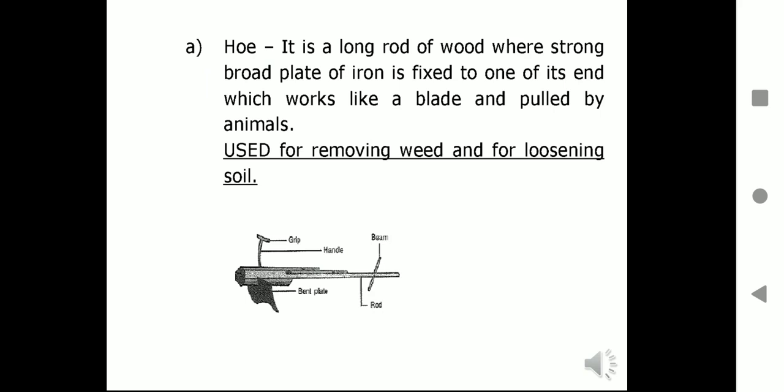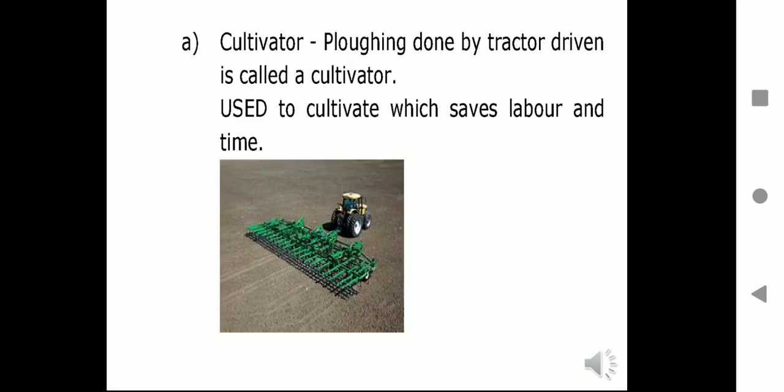You can see the picture, it is given in your NCERT book. Next is the hoe. It is a long rod of wood where a strong broad plate of iron is fixed to one of its ends and which works like a blade and is pulled by animals, used for removing the weeds and for loosening up of the soil. Next is your cultivator. Plowing done by tractor is called cultivator. It is used to cultivate which saves labor and time. You have seen this in the farming practices.